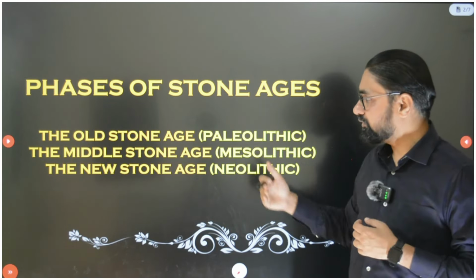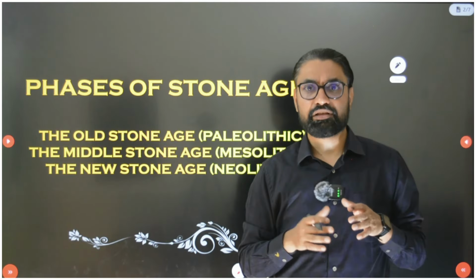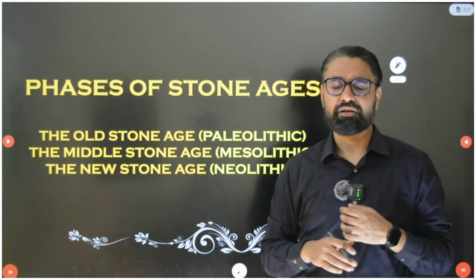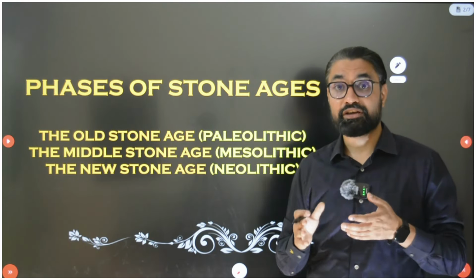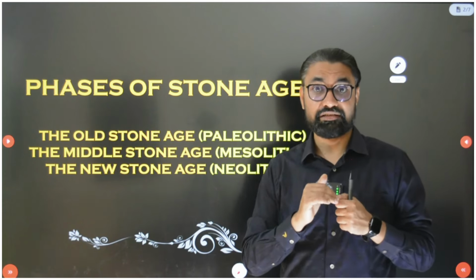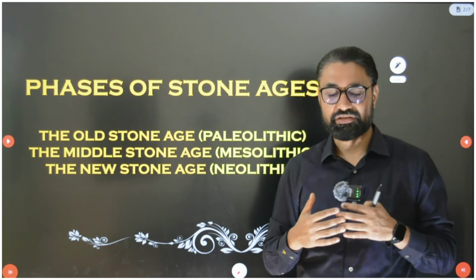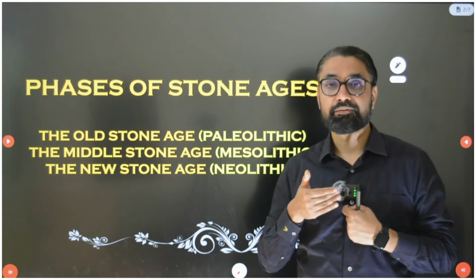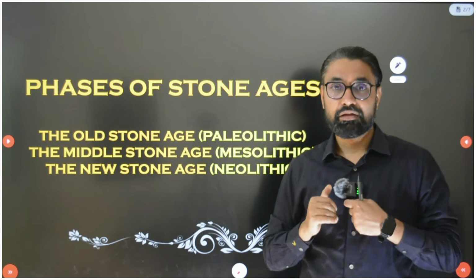Now coming back to the Stone Ages, you must have studied the differences between Paleolithic, Mesolithic and Neolithic: in Paleolithic the stone tools were of a different type, in Neolithic the stone tools were polished, refined, etc. Also, in the Paleolithic there are three subdivisions: Lower Paleolithic, Middle Paleolithic and Upper Paleolithic. What are the differences?